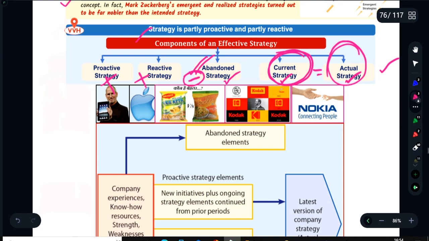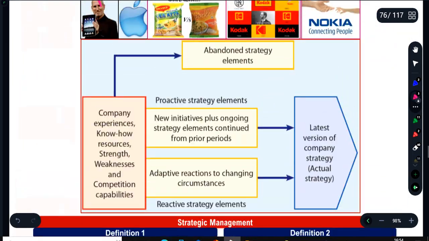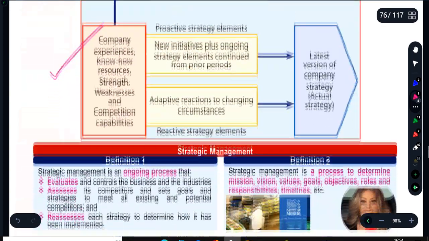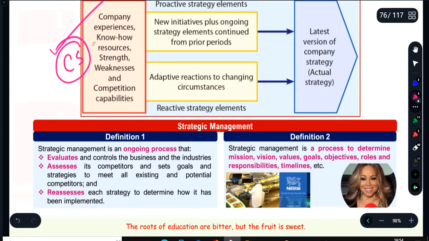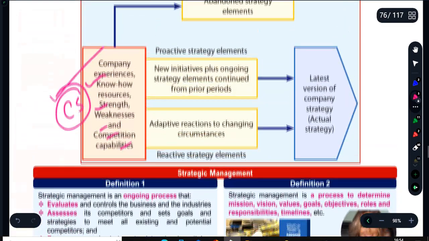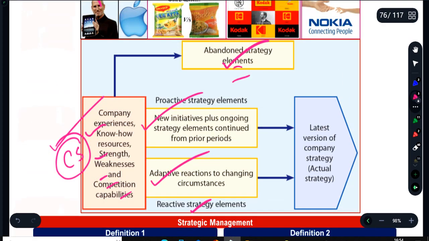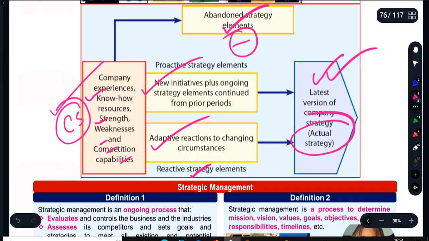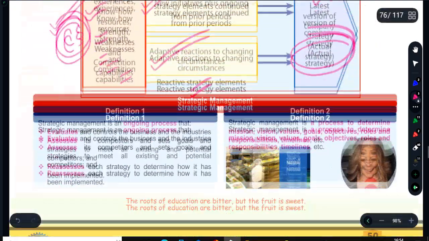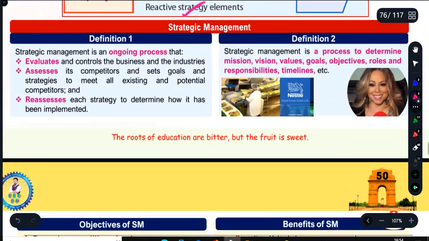Something that you have to understand: whenever there is a question that comes in the examination, you have to draw this diagram. This is about current strategy, our current vision, mission, goal, objective, our strengths, weaknesses, whatever we have. So these are proactive moves, adaptive reaction to the changing circumstances, reactive strategy, abandoned strategy. This will be minus, and this will be the latest version of the strategy, or you can call it the actual strategy.